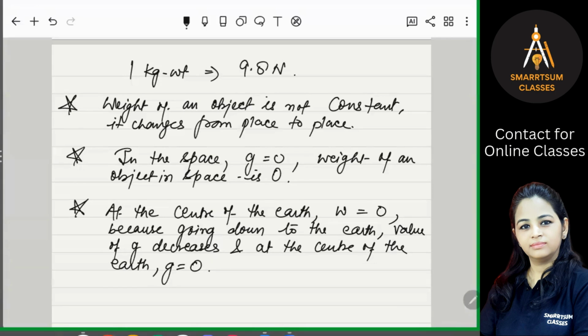In space also the value of g is 0. At the center of the Earth also the value of g is 0, and therefore the weight at these places will be 0. I hope you're getting this. Yes or no? Please note it down.